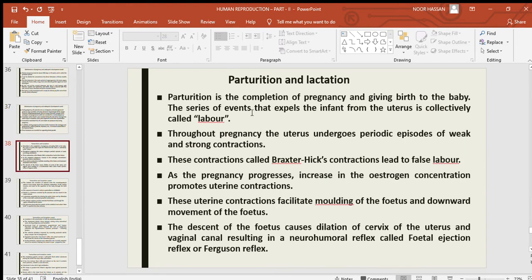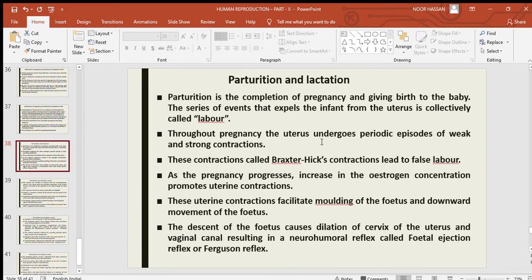Parturition is the completion of pregnancy and giving birth to the baby. The series of events that expel the infant from the uterus is collectively called labor.